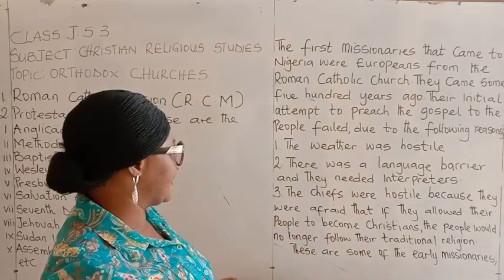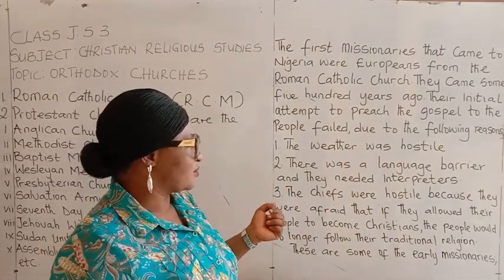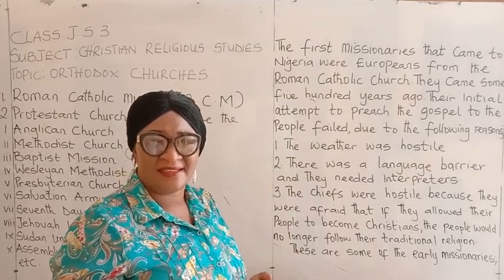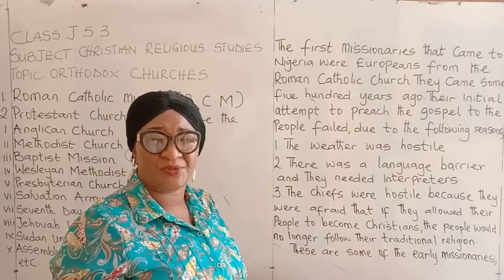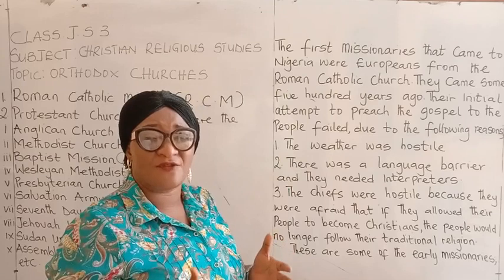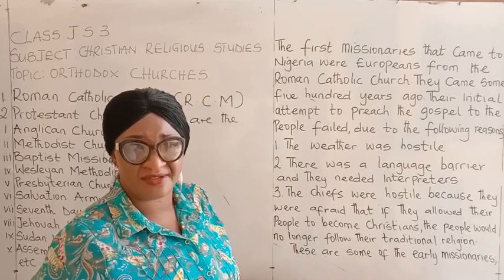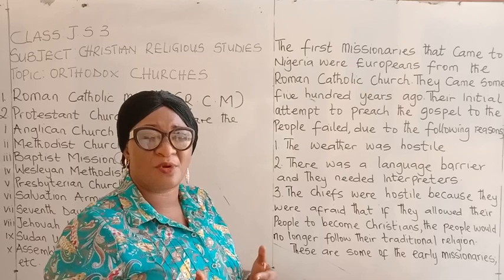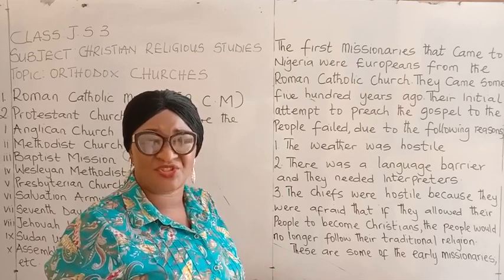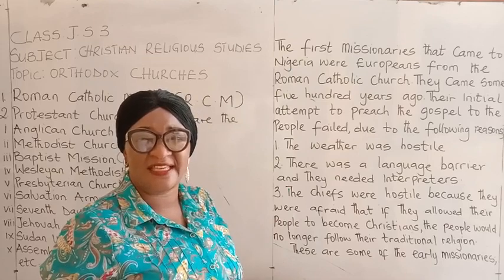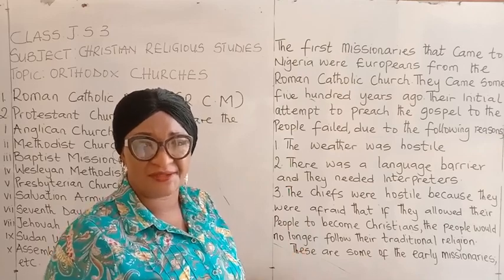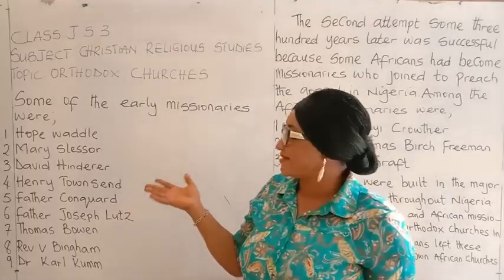The third reason there is the chiefs were hostile because they were afraid that if they allow their people to become Christians, that means they will no longer follow their African religion. These were the problems that the missionaries faced, and as such, they didn't succeed in their initial attempts to preach the gospel message. These are names of some of the early missionaries.